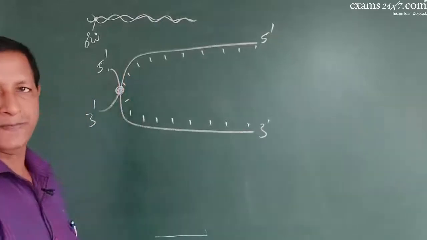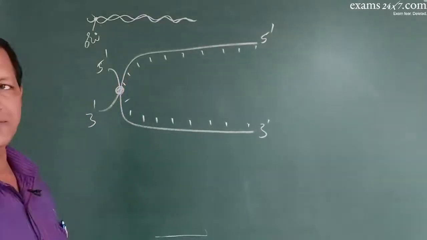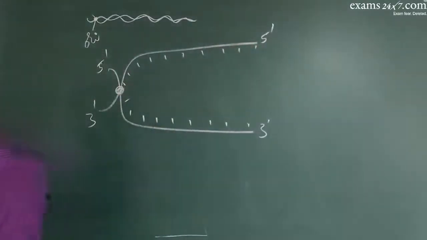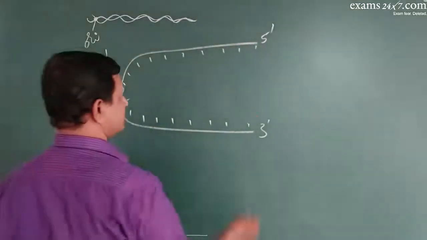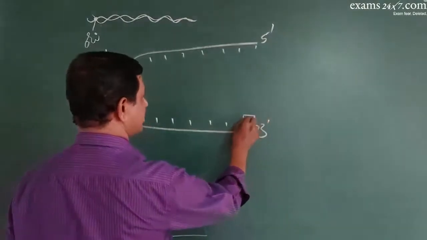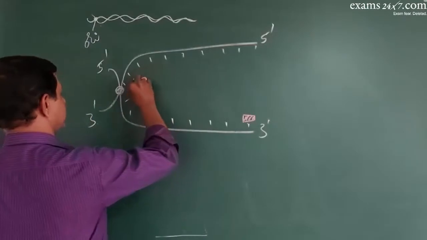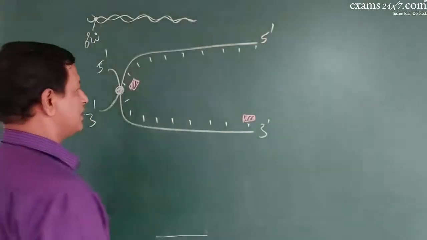Nucleotides are exposed. Now the addition always takes place in the 5 dash to 3 dash direction, so at the 3 dash end on both the strands short fragments of RNA primers are produced by RNA polymerase.